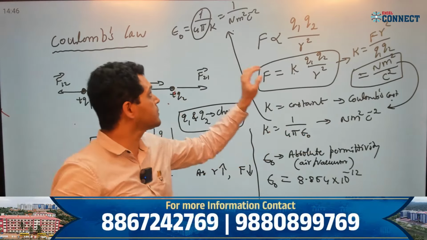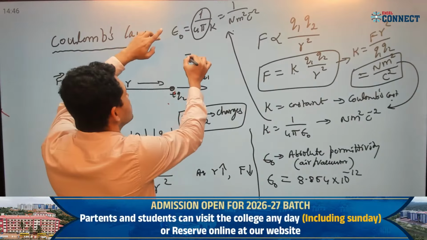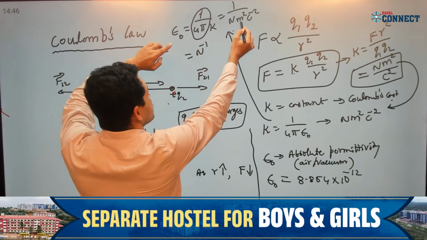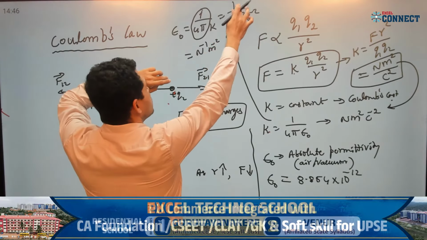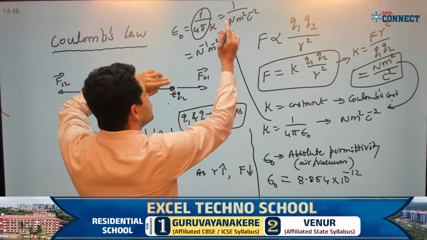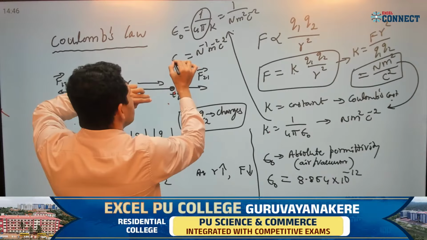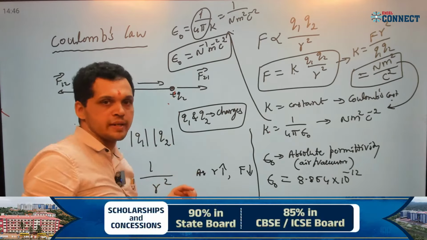If I take this to the numerator, I get Newton power minus 1, meter power minus 2, and Coulomb power minus 2 goes to the numerator, Coulomb square, correct? This is the unit of epsilon naught.